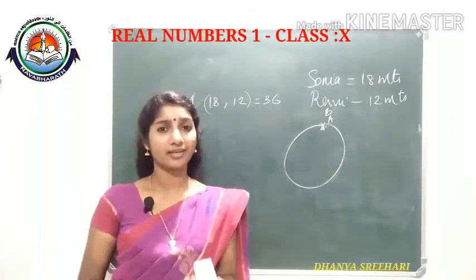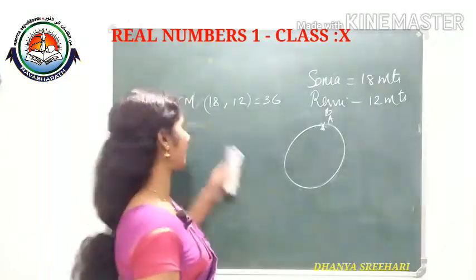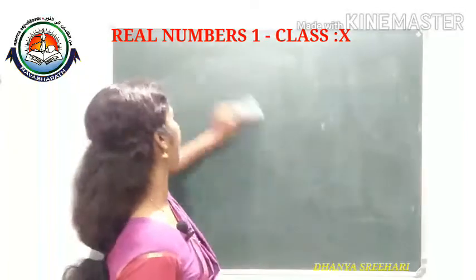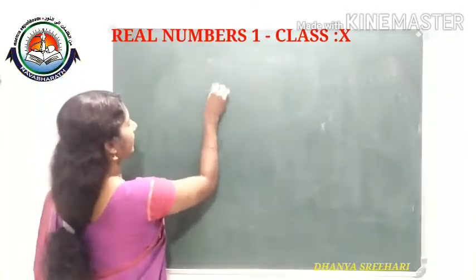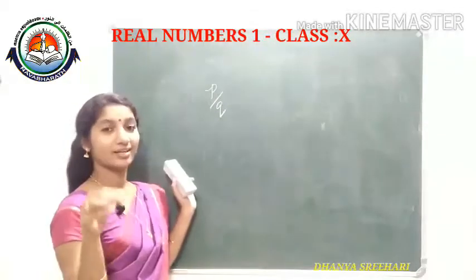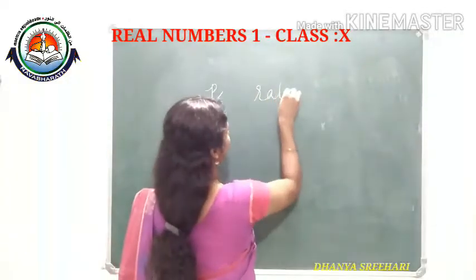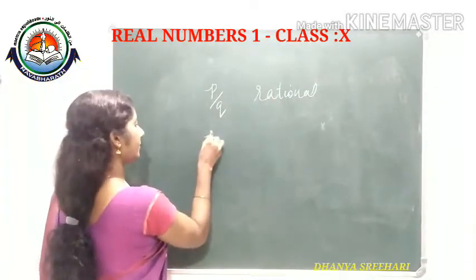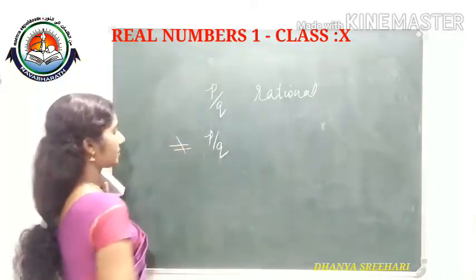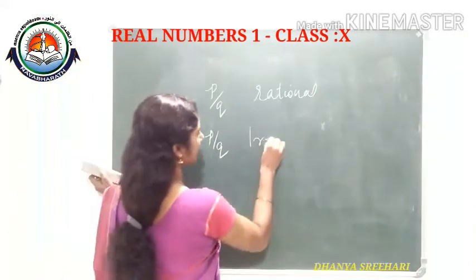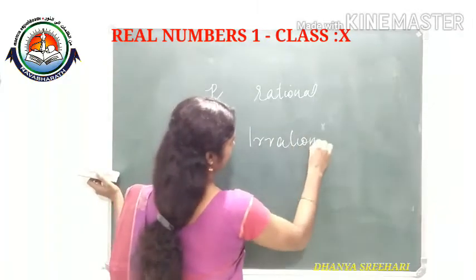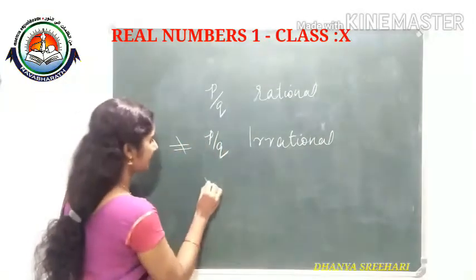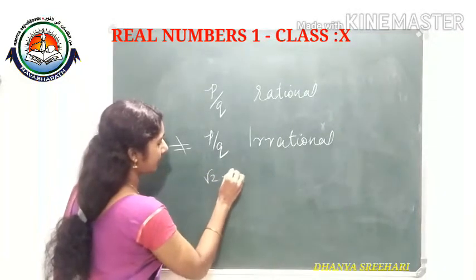is an irrational number. Do you remember irrational numbers? The numbers which can be written in the form p by q are called rational numbers, and those which cannot be written in the form p by q, which is not possible, we call irrational numbers, isn't it? So we studied some examples. Root 2 we cannot write in p by q form.